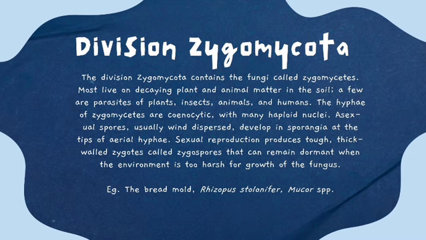Reproduction here is both asexual and sexual. The asexual spores are dispersed in the wind and develop into sporangia at the tips of the aerial hyphae. In sexual reproduction, they produce tough, thick-walled zygotes called zygospores that remain dormant when the environment is harsh for the growth of fungi. When favorable conditions are obtained, they mature. Examples are Rhizopus stolonifer, which is a bread mold, along with Mucor. Here we're going to see a Mucor species.